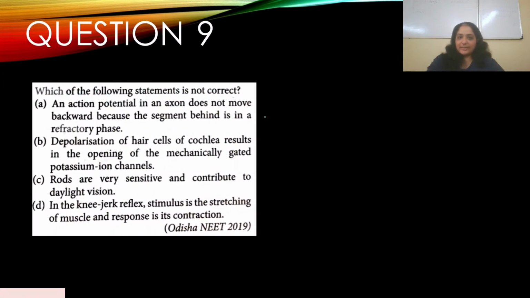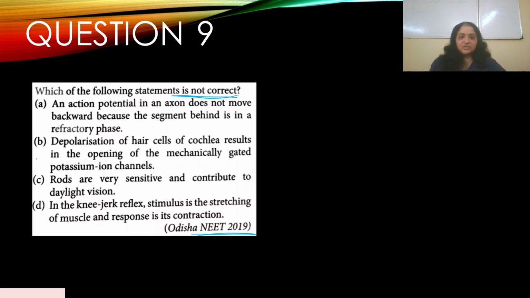Question number 9. Which of the following statements is not correct? This appeared in Orissa NEET 2019. A. An action potential in an axon does not move backward because the segment behind is in a refractory phase. Yes.